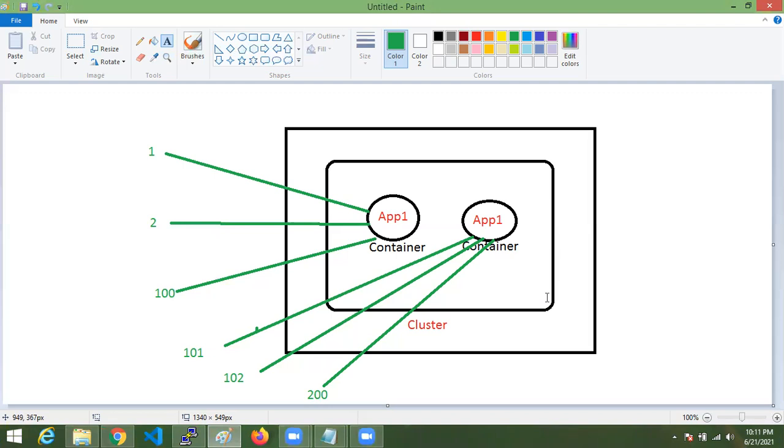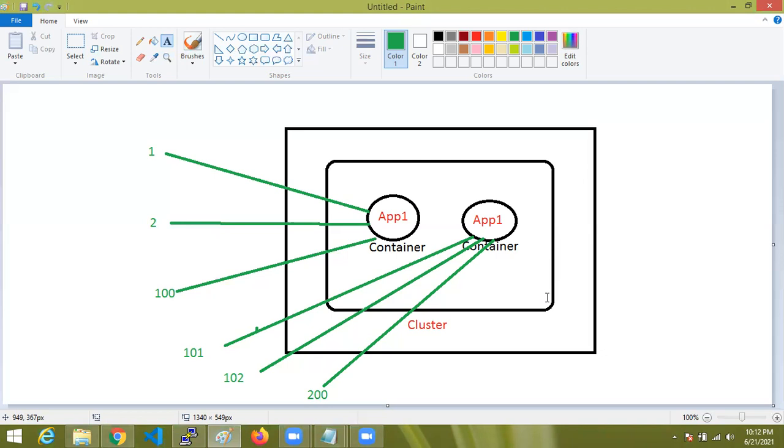Everything should happen automatically. That is known as orchestration: scaling up, scaling down. When should you scale up? When there is high traffic. Who will scale up? Kubernetes. How? It will check the traffic coming to the container and monitor the complete thing. How much traffic is going to one container? Is it acceptable? No. Immediately it will increase one more container.